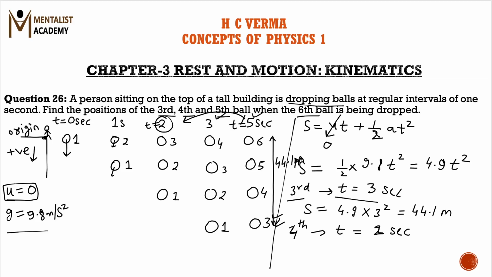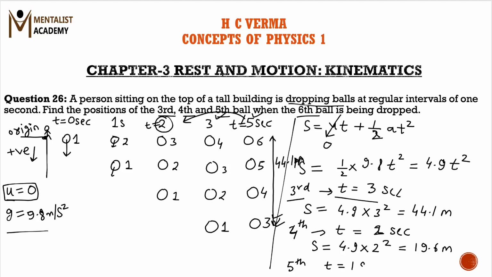So S would be equal to 4.9 into 2 square. So 4.9 into 4 would be equal to 19.6 meters. And for the fifth ball, t would be equal to 1 second.